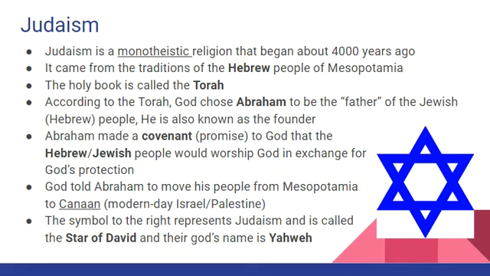So the first and oldest known monotheistic religion in the world is Judaism. And Judaism was all started by that guy named Abraham, who left Mesopotamia to travel to the land of Canaan.